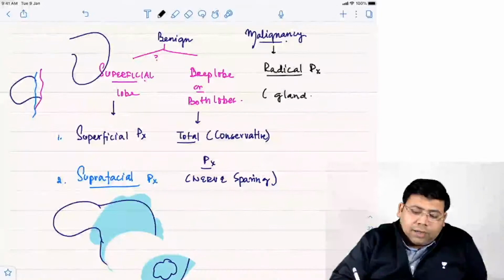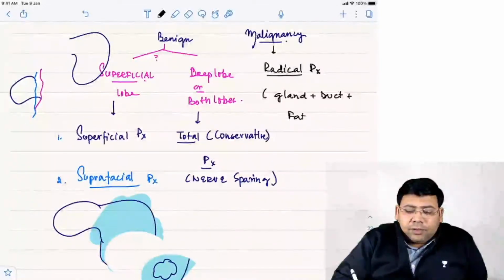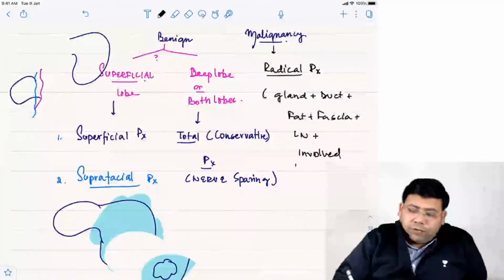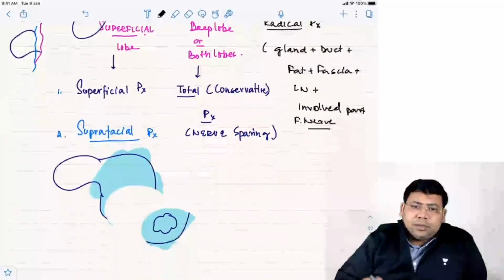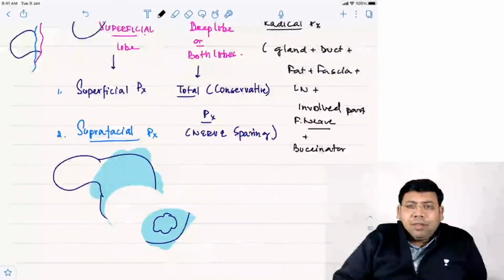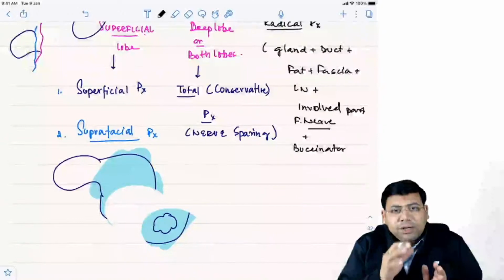You're going to remove the gland, you're going to remove the duct, you're going to remove the fat, you're going to remove the fascia around the gland, you're also going to remove the lymph nodes, and you're also going to remove the involved part of the facial nerve. And since you're removing the fascia, you will have to remove the muscle. So what are the two important muscles? You'll have to remove the buccinator also, and you will also have to remove the masseter. Why do you have to remove the masseter? Because of the common fascia, the parotidomasseteric fascia.